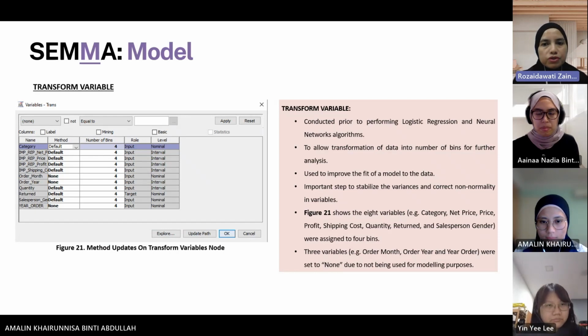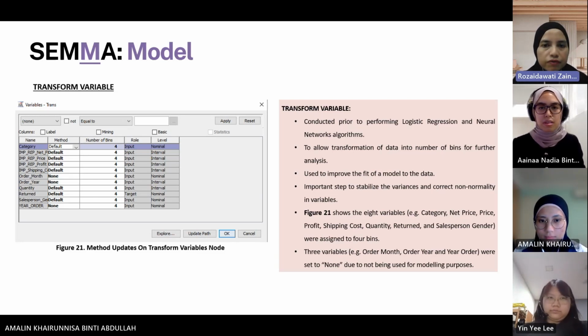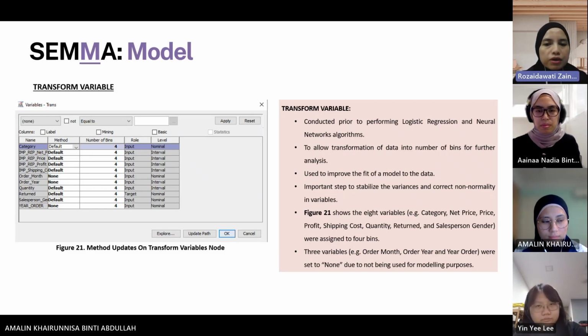Before we perform the logistic regression and neural networks algorithms, we use transform variable to transform the data into a number of bins for further analysis, which helps to stabilize the variances and to correct non-normality in variables. Figure 21 shows the 8 variables: category, net price, profit, shipping cost, quantity, return, and salesperson gender were assigned to 4 bins, whereas the remaining variables such as order month and order year were set to none due to not being used for modeling purposes.